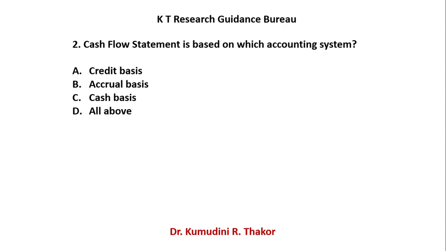C is cash basis, meaning if cash comes into the business or goes out of the business, you enter that in the statement, and D is all of the above. So obviously the cash flow statement is based on the cash based accounting system. So your right answer is C, cash basis of accounting.